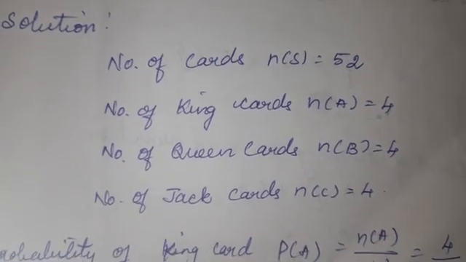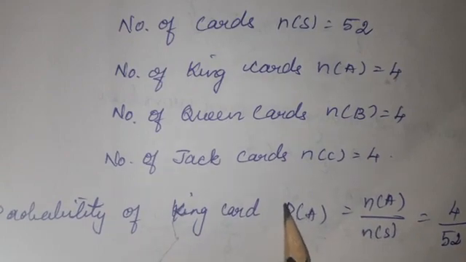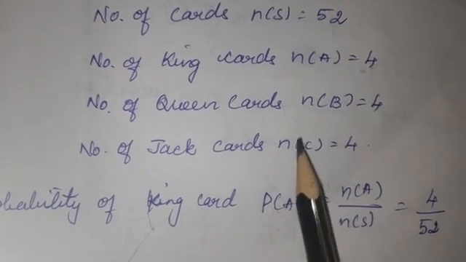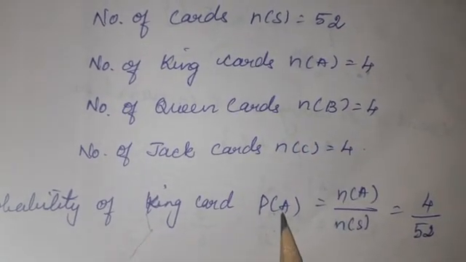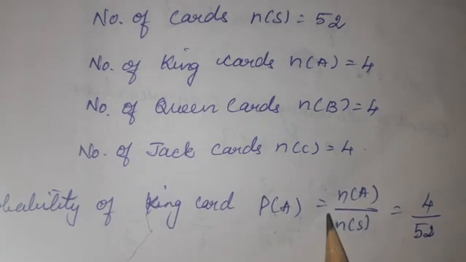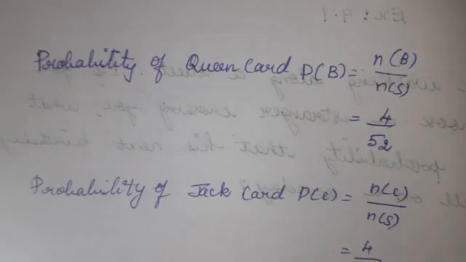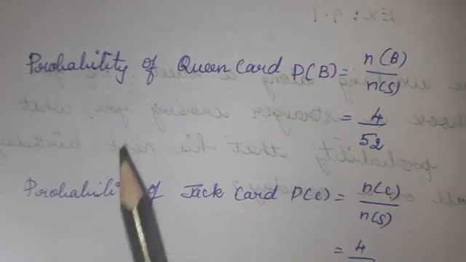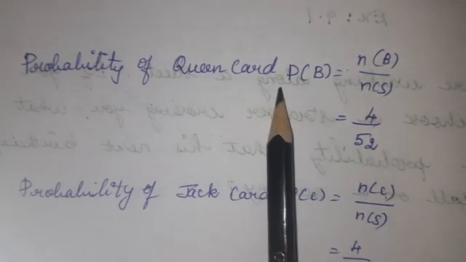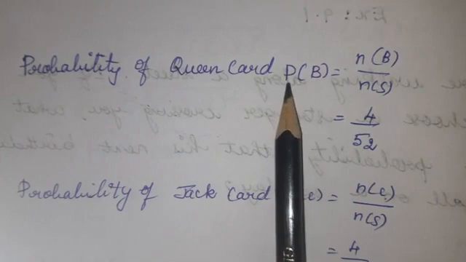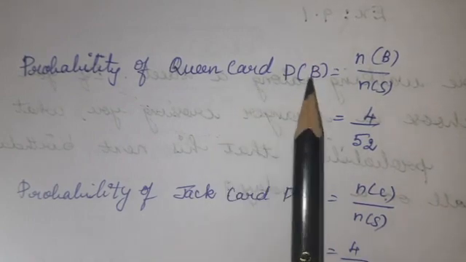First I am finding the probability of king card. Probability means P of A. King card I have given as A, no? So here you should give A. P of A is equal to, formula is N of A divided by N of S, is equal to N of A is 4 divided by 52. Probability of queen card is P of B. Queen card I have given the name B, no?